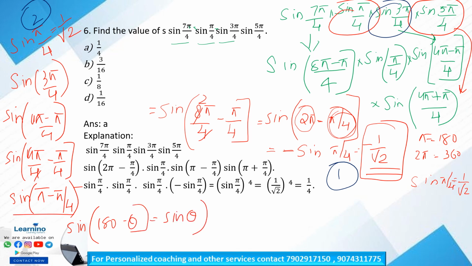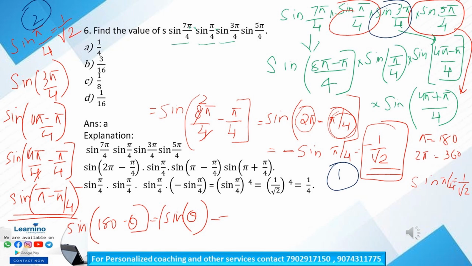So sine of pi minus pi by 4 is equal to sine pi by 4, that is equal to 1 by root 2. So this is our third term.